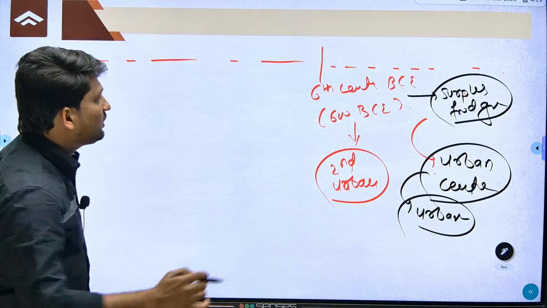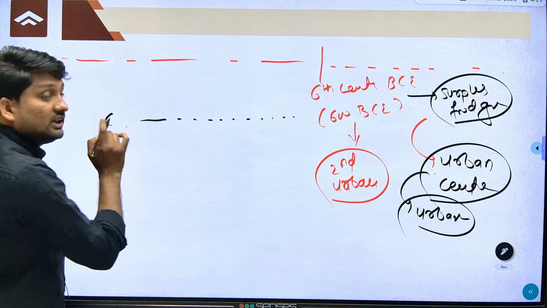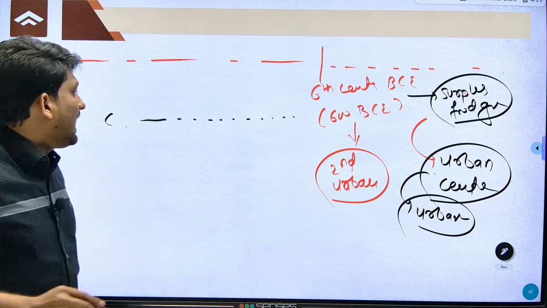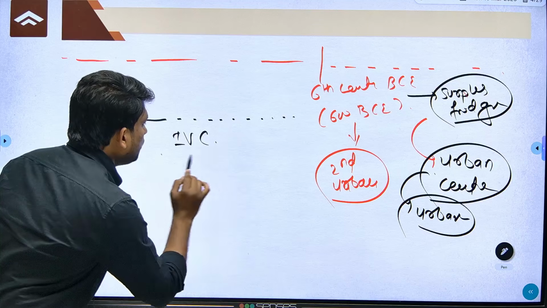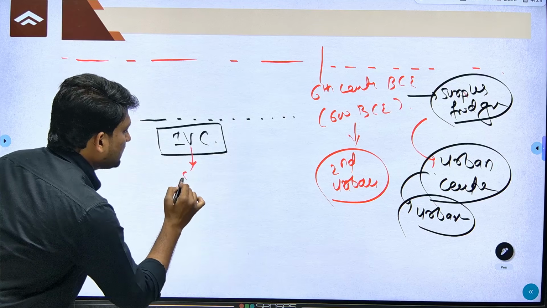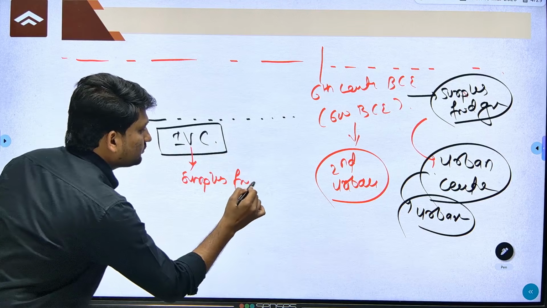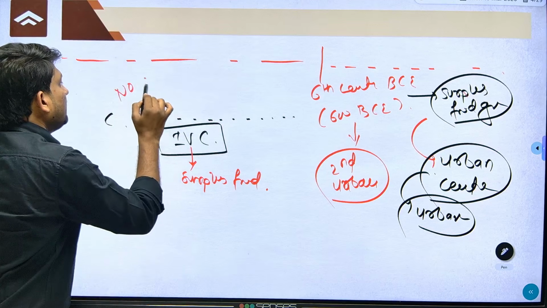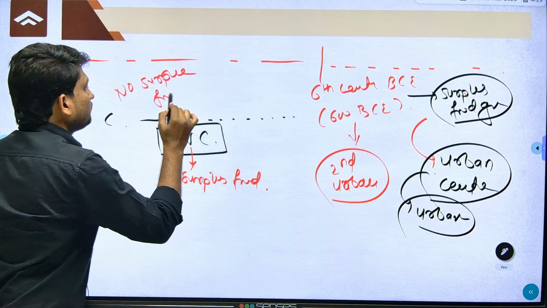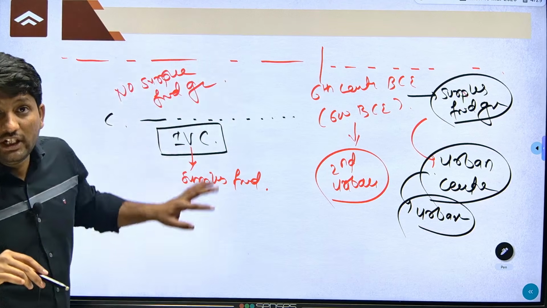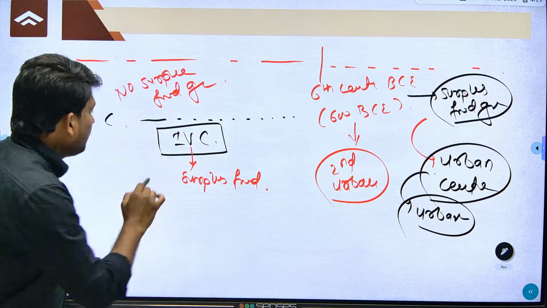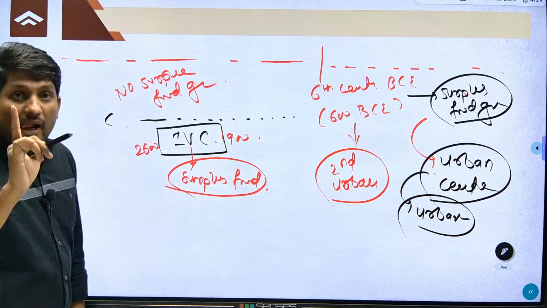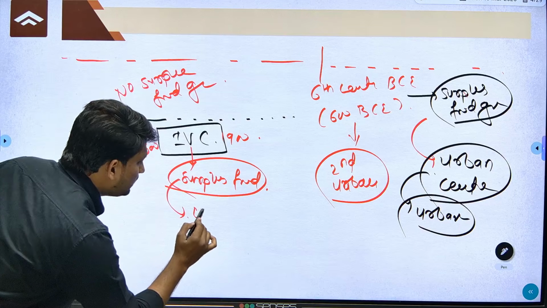If you get any question before this 6th century BC, I am always saying, except this IVC. Only during the IVC do we have surplus food grain production. Except the IVC, your answer should always be no surplus food grain production. Only during the IVC, Indus Valley Civilization, from 2600 to 1900, we have surplus food grain production, and because of this, we have urban centers.